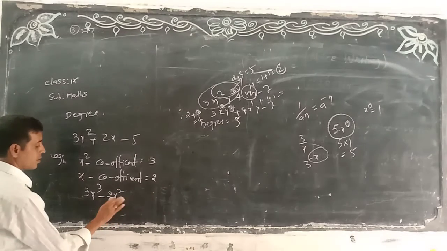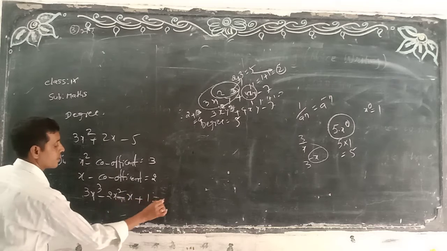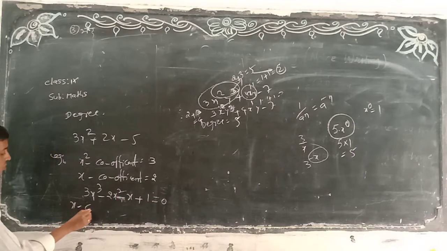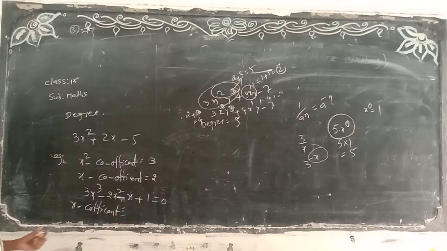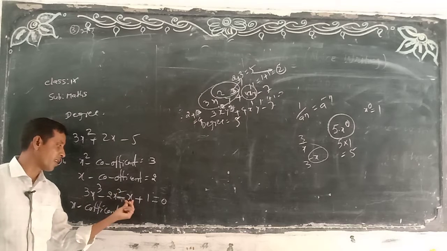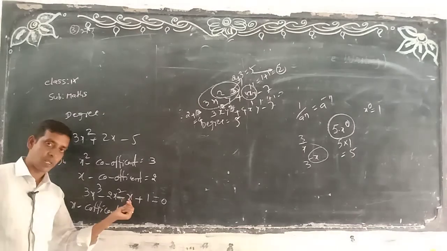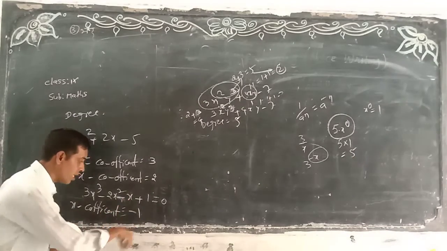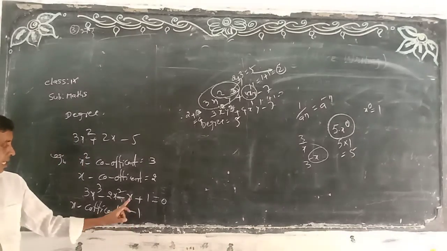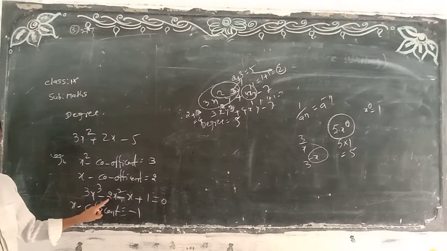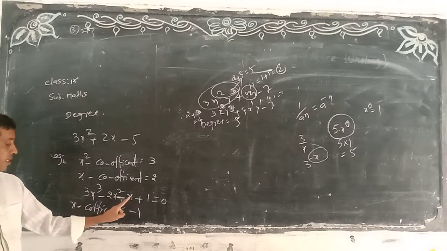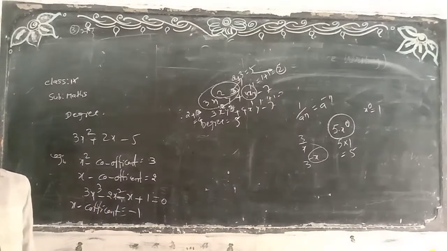For example, again 3x cube minus 2x square minus x plus 1. If they ask to find the x coefficient, this is the x only. What is the coefficient? Here nothing is there, the number is not there. If the number is not there, write down 1. That means minus x, before x anything number is not there, so we write down minus 1. So here x square before number is there, so we can write 2. But here x before number is not there, we can write only minus 1.